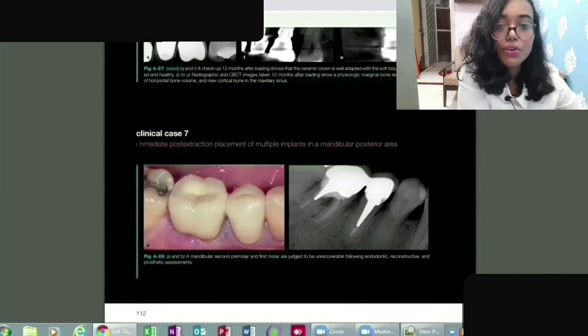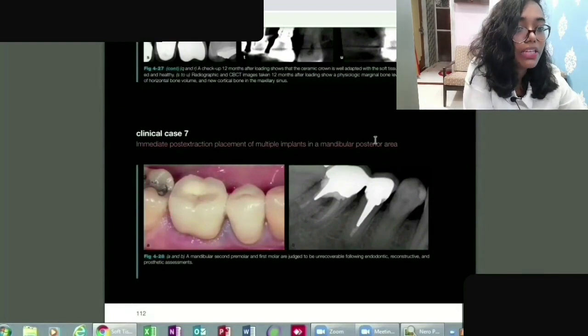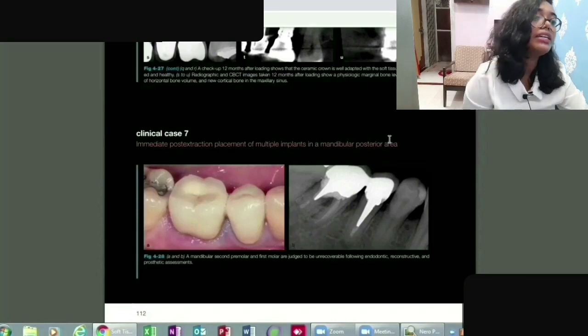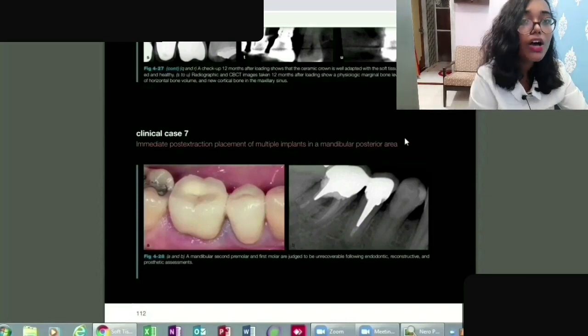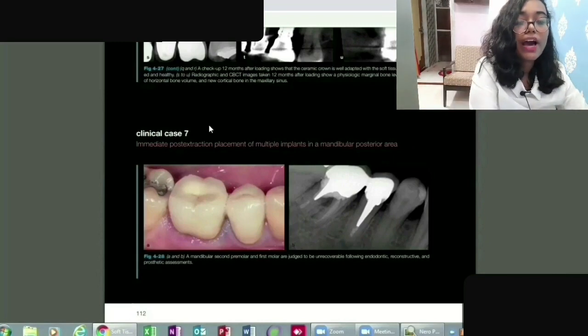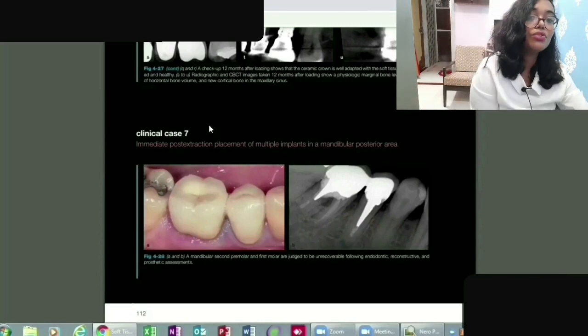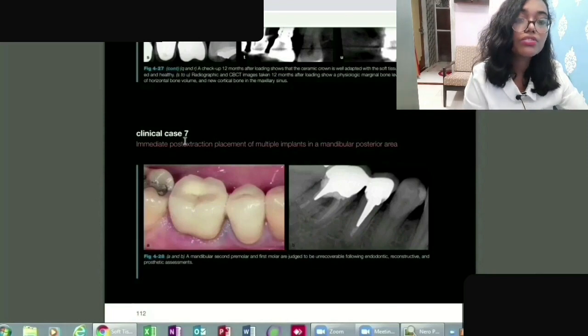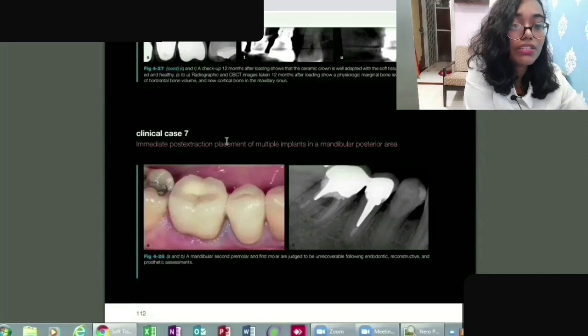And let's go to clinical case 7: immediate post extraction placement of multiple implants in a mandibular posterior area. So is it possible? You guys tell me. I have discussed some 6 cases, so I hope you can understand. This is also a different case which we are trying to tackle. Here it says multiple implants, so you are doing multiple extractions.